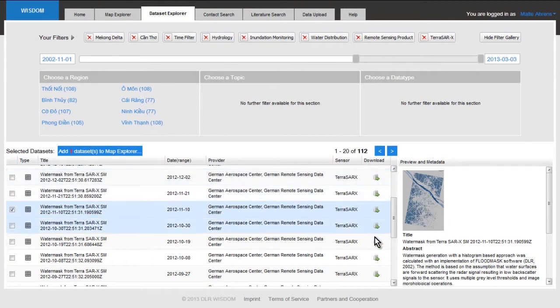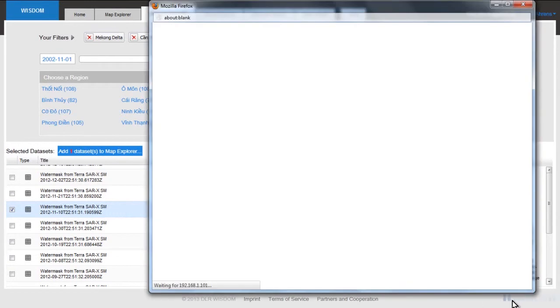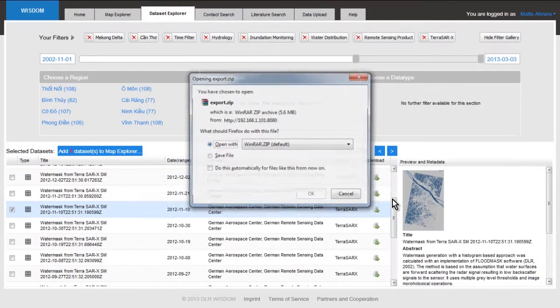Every dataset that you find in the system can be downloaded. So if I click here at its download button, I can, or you can, retrieve this dataset and save it on your own hard disk. So I click the download button. You can see here that the system is doing something, and what is happening is that the data is being packed for you in a zip archive.